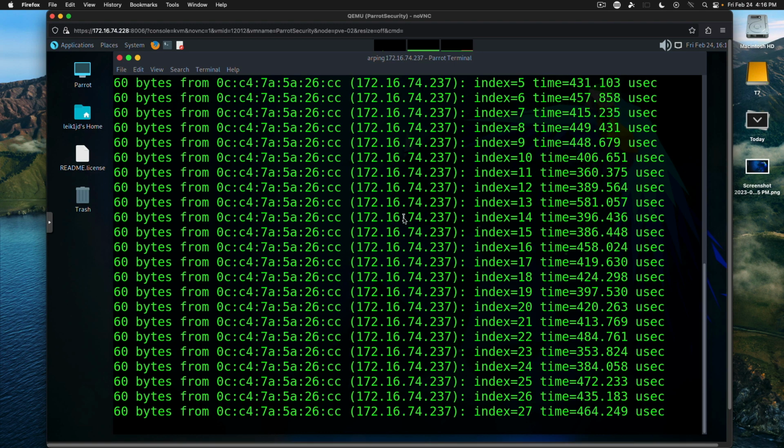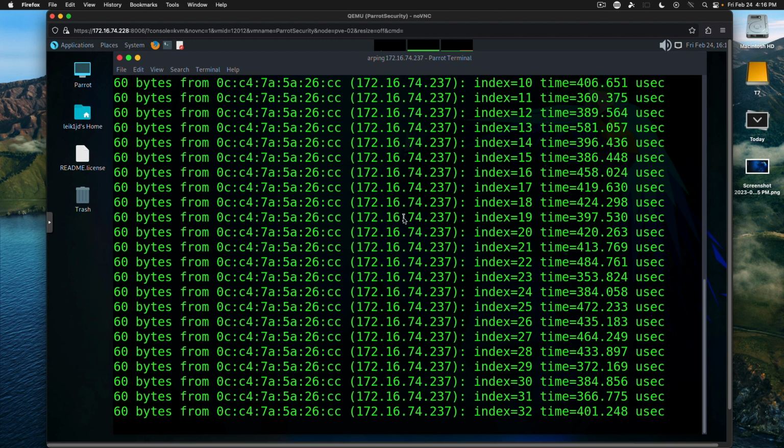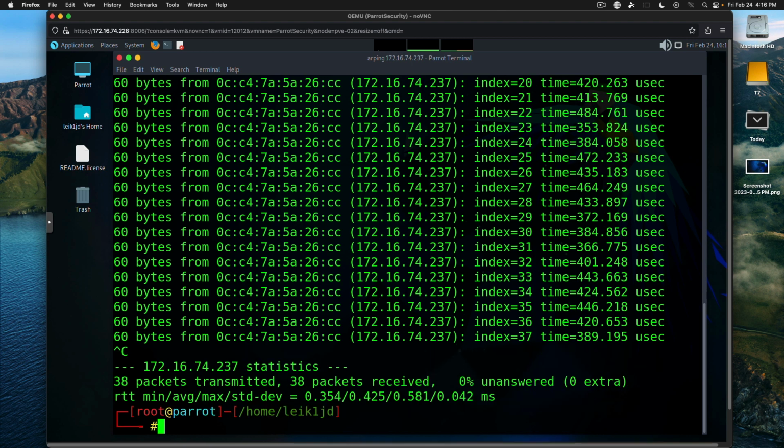And the neat thing about this command is that it is using ARP instead of ICMP to ping the host. So we'll go ahead and quit out of that and close the terminal.